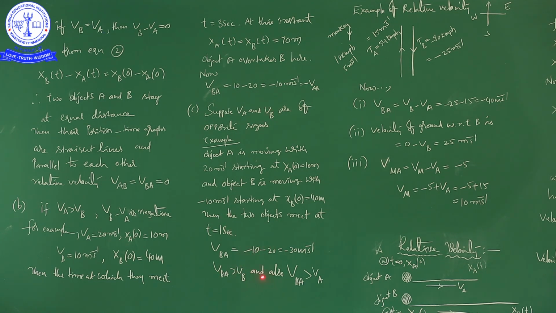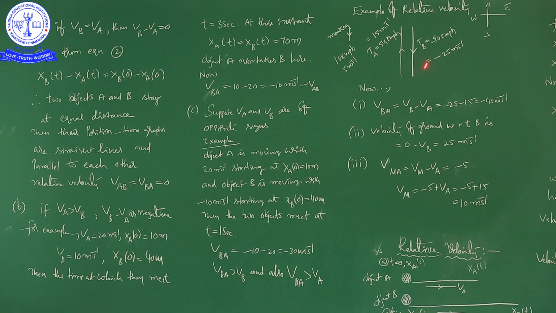Okay, that is right. Now, we are going to discuss one important problem on this concept of relative velocity. Please try to understand one important problem based on the relative velocity. The problem is like a situation in our daily life.